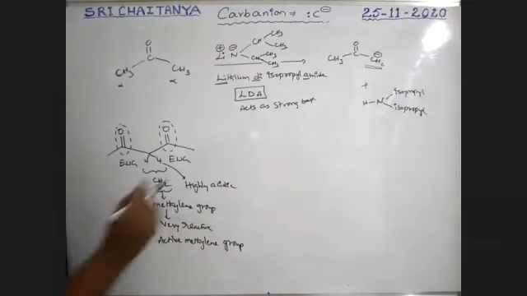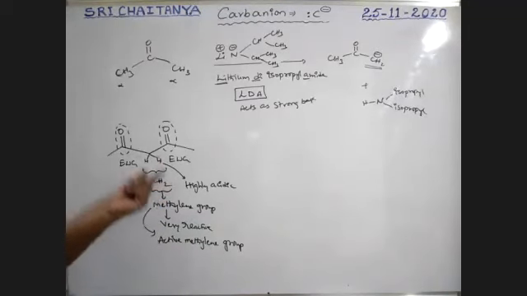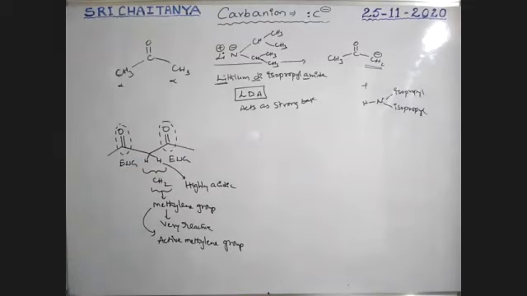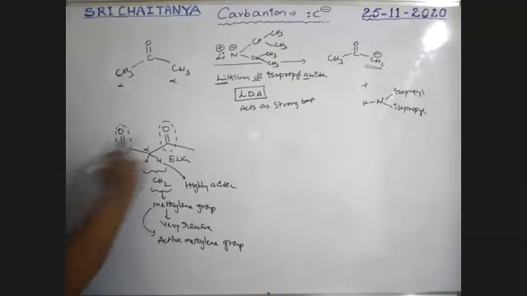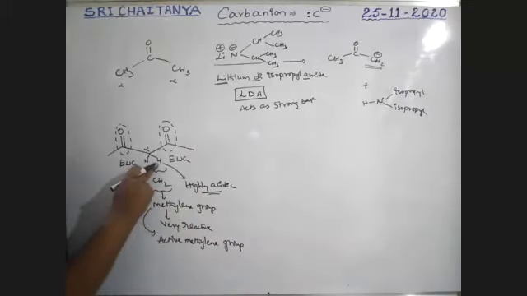Very, very important. What is an active methylene group? A methylene group is nothing but CH2. If that methylene group exists between two electron withdrawing groups, it is very reactive. That's why it is called an active methylene group. It is alpha position to both these electron withdrawing groups, so that hydrogen is alpha hydrogen. It is highly acidic in nature and is released as an H plus ion.